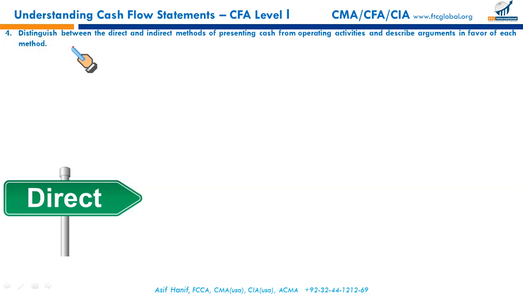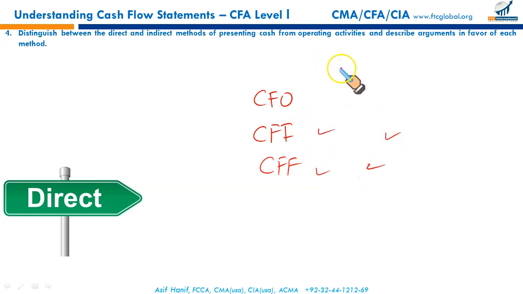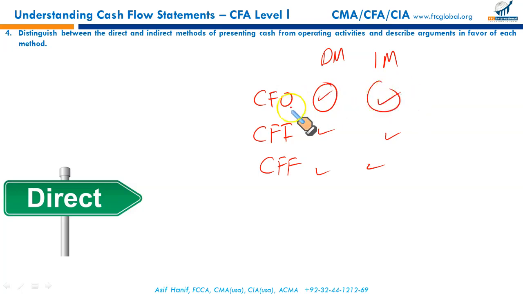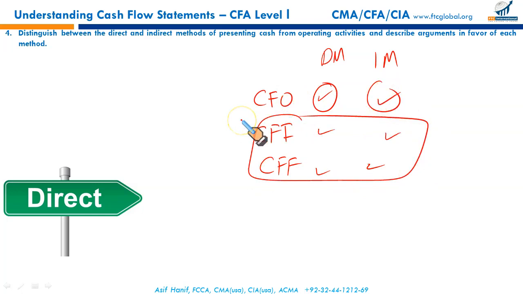Remember, the cash flow statement is divided into three categories: cash flow from operating activities, cash flow from investing activities, and cash flow from financing activities. Cash flow from investing and financing are exactly the same whether you're using the direct or indirect method. It is just the cash flow from operating activities that differs. Under the direct method it is calculated differently, and under the indirect method it is calculated differently. These two are the same.